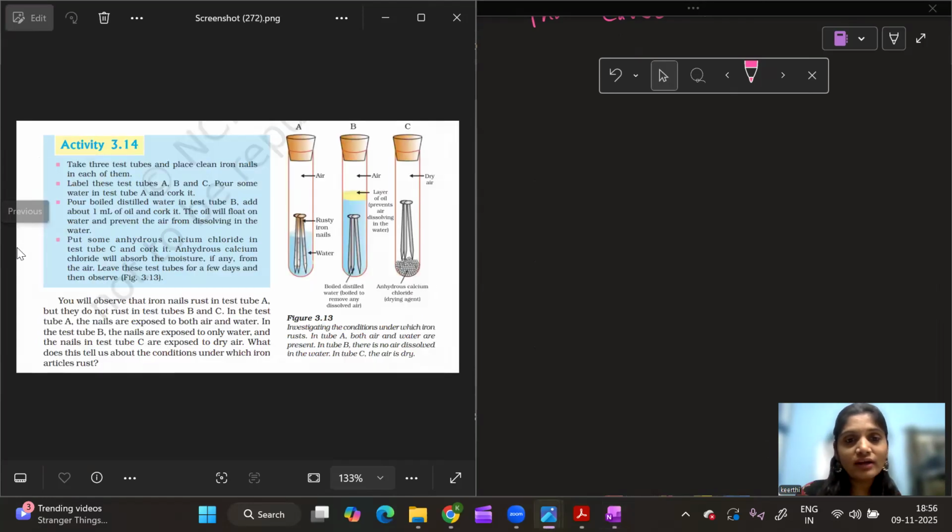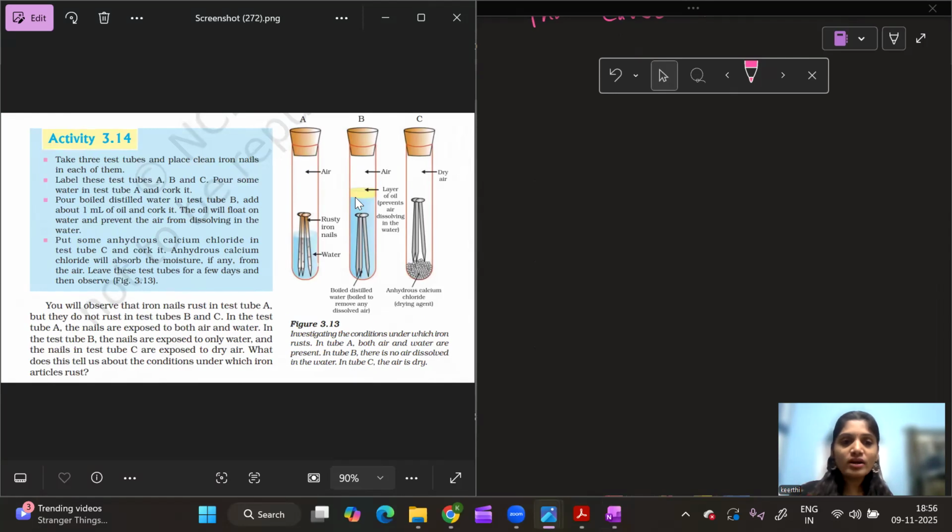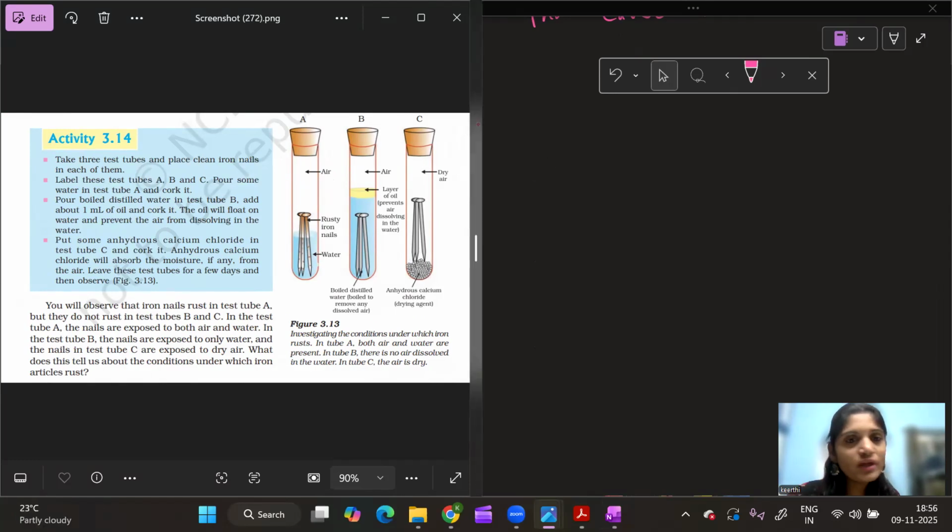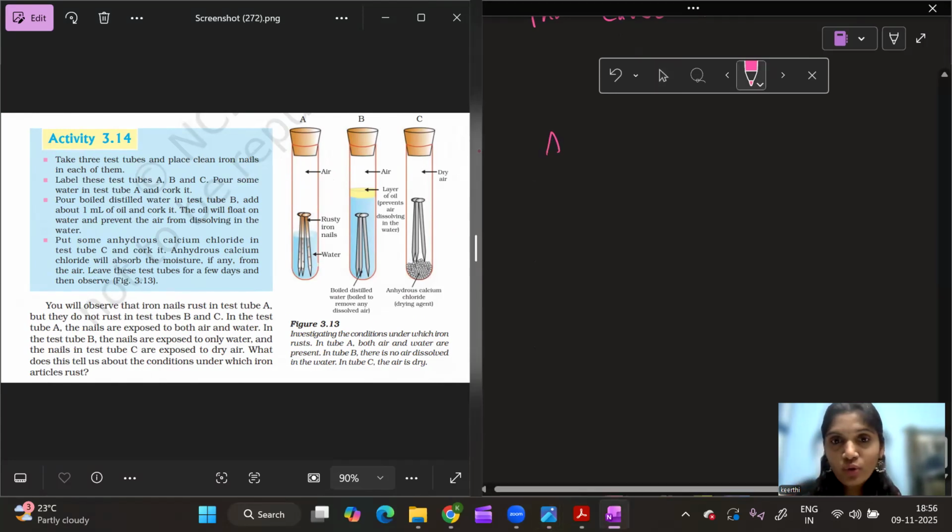Let us try to understand this using the NCERT activity, activity 3.14. I have put the diagram in front of you so that you have a better understanding. You have three test tubes, A, B and C, in front of you.